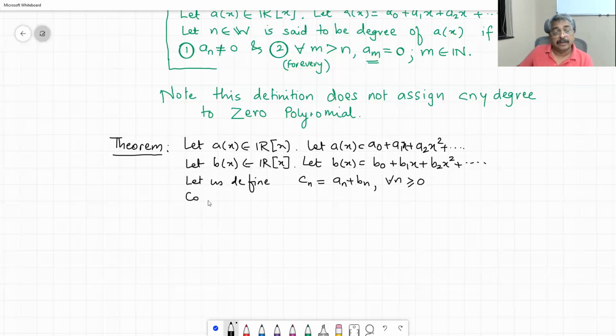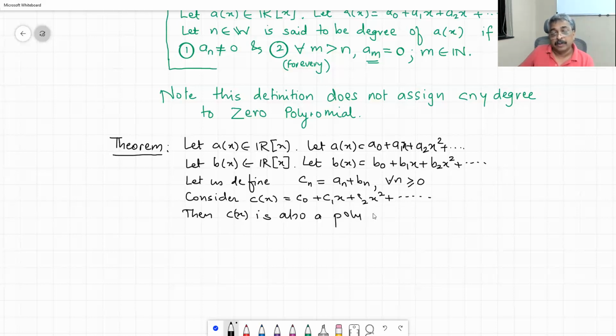Consider c of x equal to c0 plus c1 x plus c2 x square plus dot dot dot. Then c of x is also a polynomial.